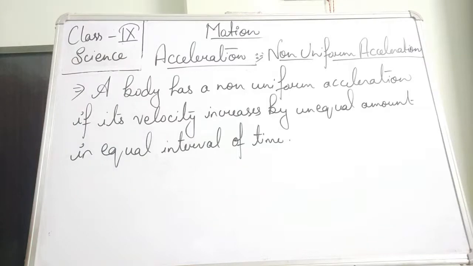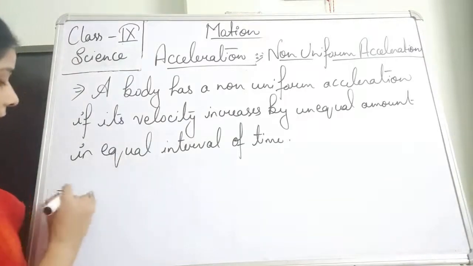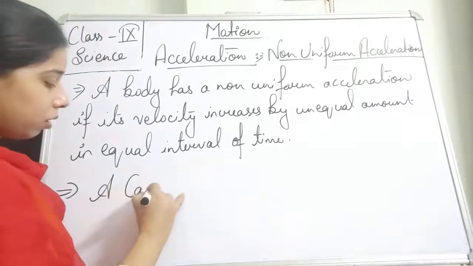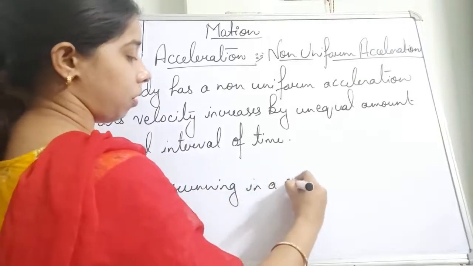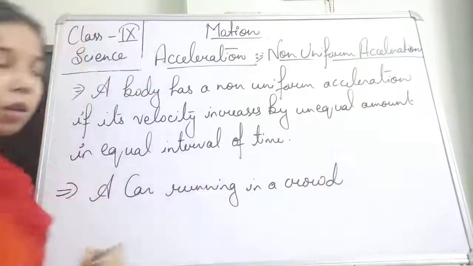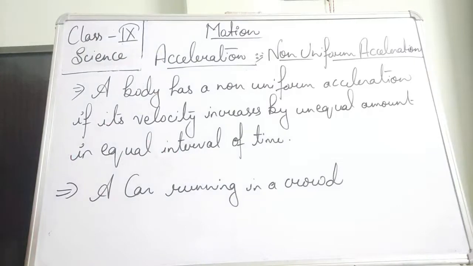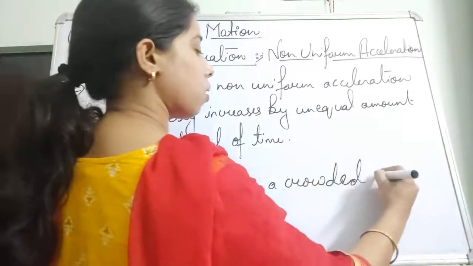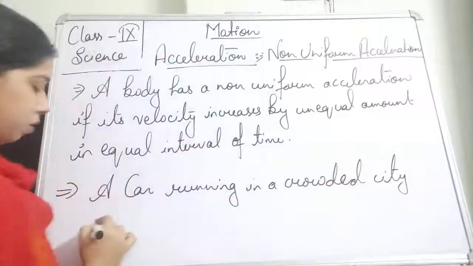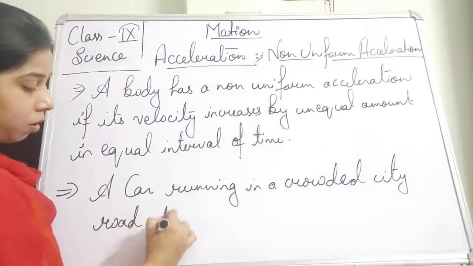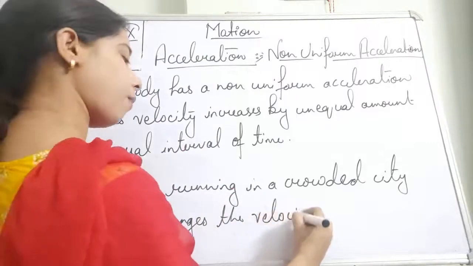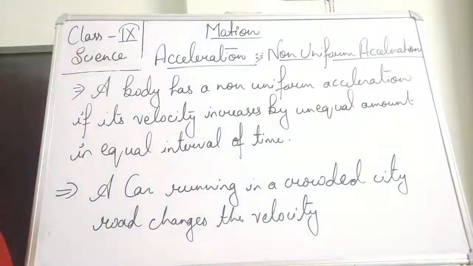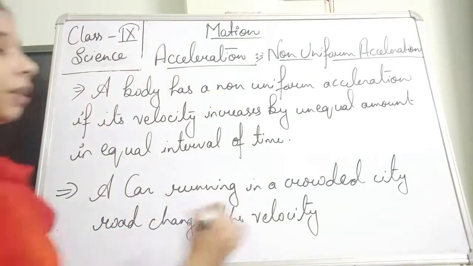Now you can see here in the example, if we say a car which is running in a crowded city road changes its velocity continuously.